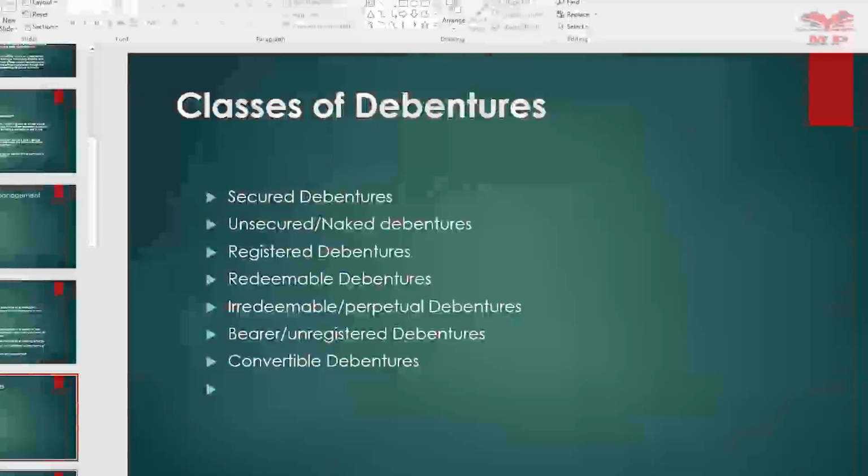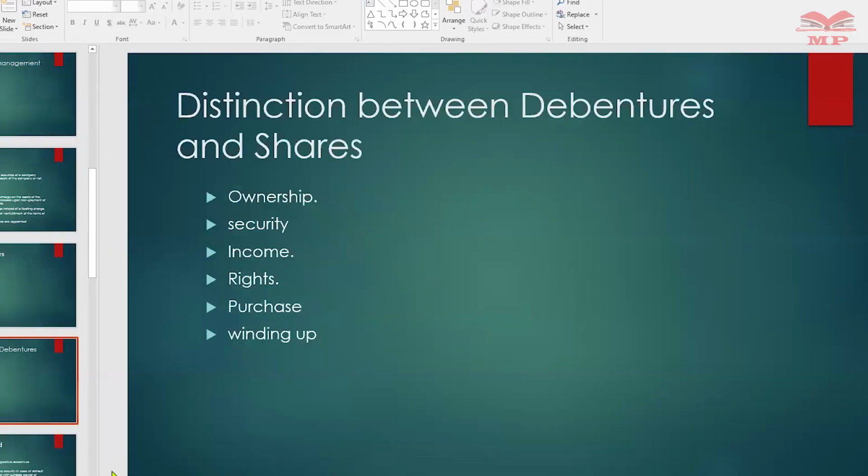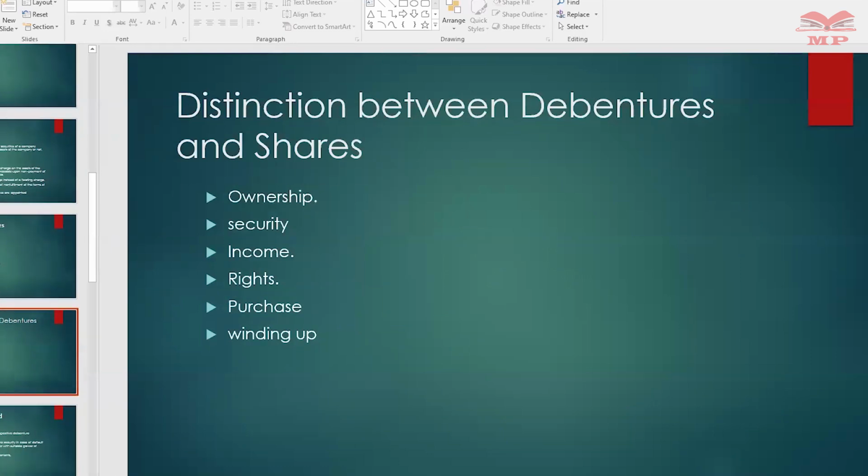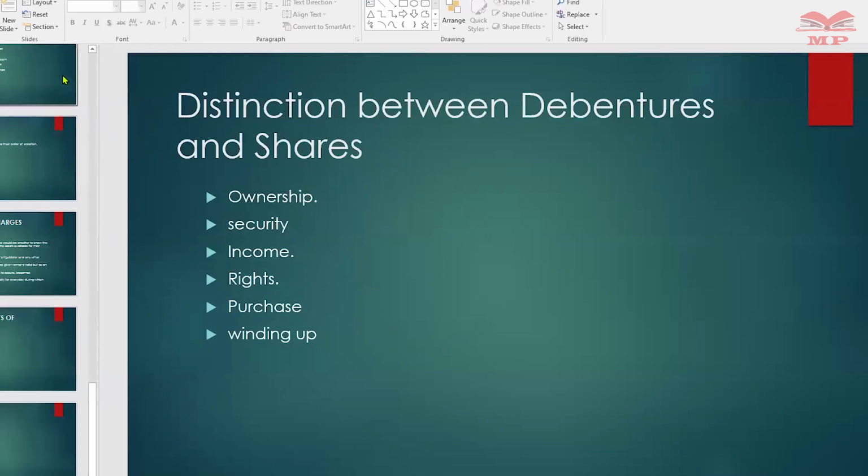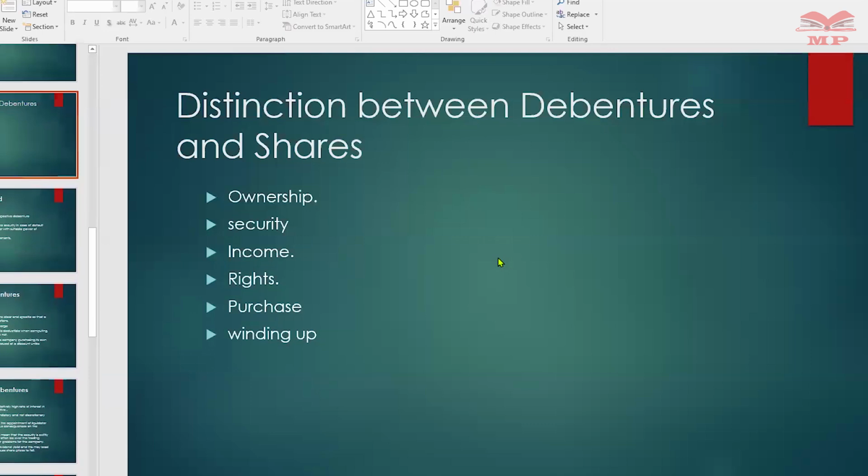So what are the distinctions between debentures and shares? One is ownership. A shareholder is you own part according to the number of shares paid up.